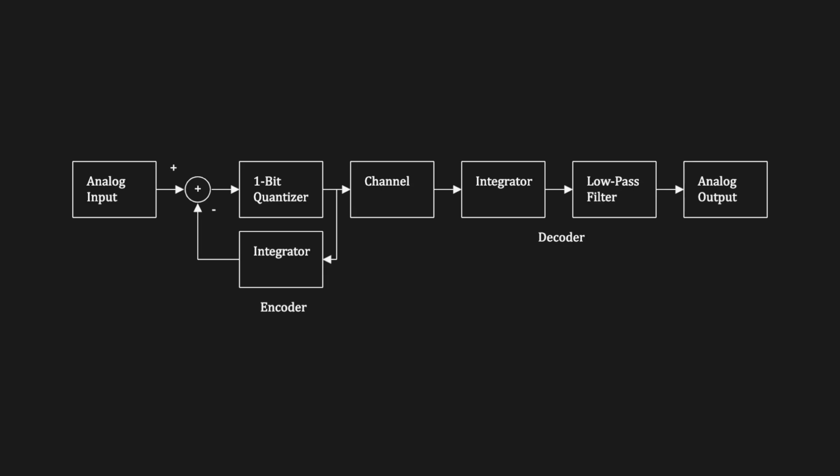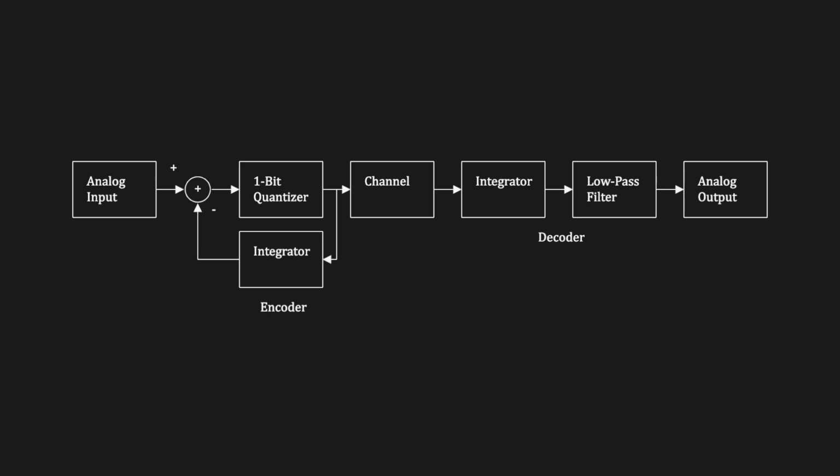In differential systems, the difference between the input signal and its predicted value is encoded. When the sampling rate is very high, the changes between samples become smaller, allowing for finer resolution. Delta modulation is the simplest type of differential PCM. It uses a very high sampling frequency and only one bit to represent whether the signal goes up or down from the previous sample. Because each step is fixed in size, a fast sampling rate is needed to accurately follow quick changes in the sound. Delta modulation is simple and efficient in hardware design.